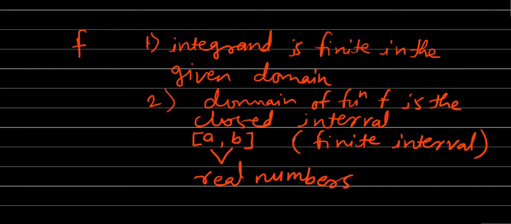So the first is that the integrand is finite in the given domain, and the second is that the domain of function f is the closed finite interval a to b, which means a and b are both real numbers.